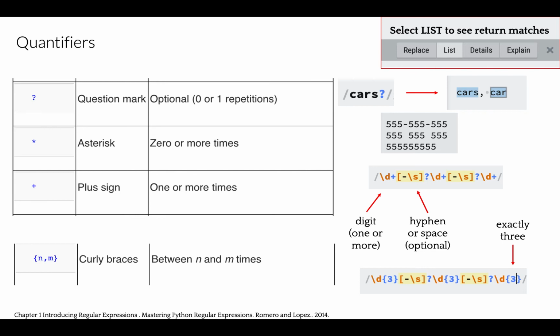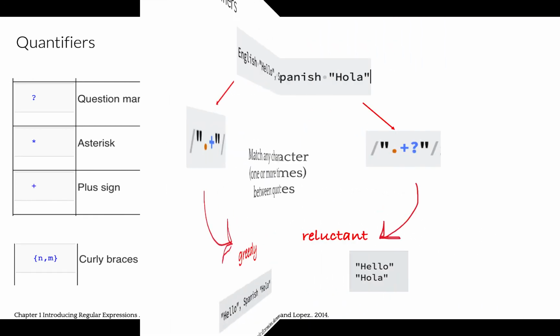If we know that we have only 3 repetitions of digits, for instance, the first 3 digits in the phone number, we can use curly brackets and we can define the exact number 3. Or we can also establish a range between n and m times if needed.